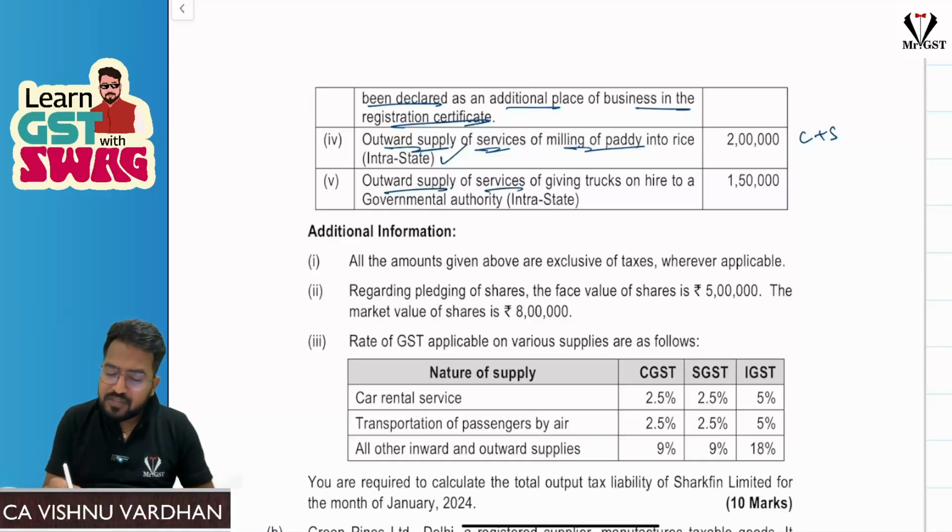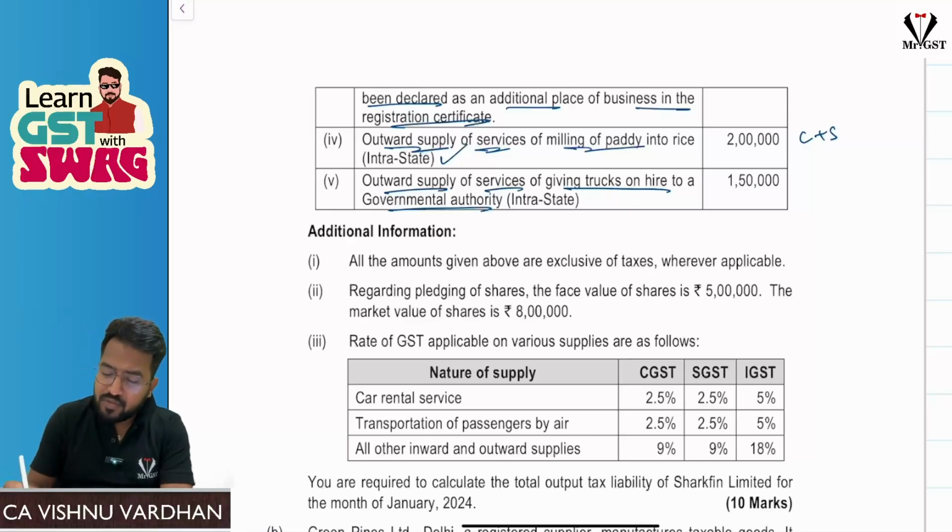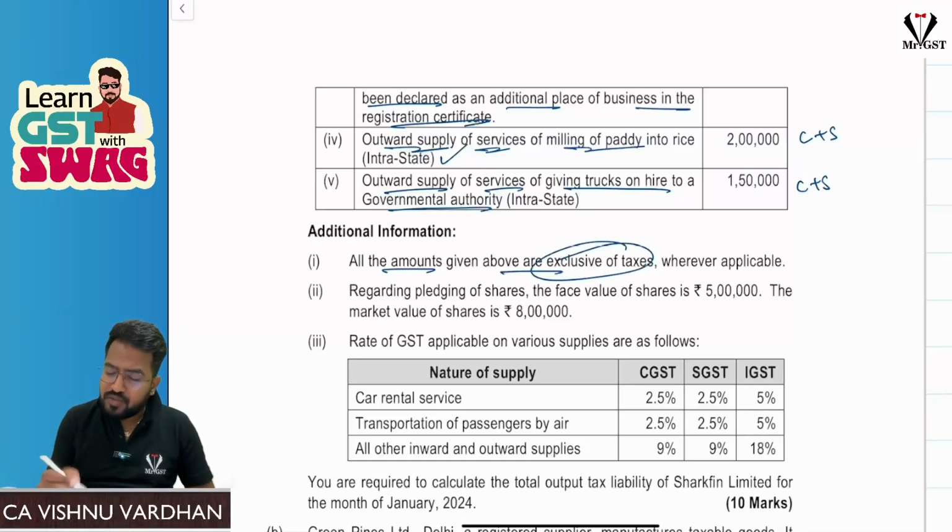Outward supply of services of giving trucks on hire to a governmental authority. If you see in exemptions, giving trucks to GTA is exempt. Giving an electric vehicle with greater than 12 passenger seating capacity to a local authority is exempt. But here, trucks to a local authority, the governmental authority. Sir, giving trucks on hire to a governmental authority is nowhere exempt. So this is very much taxable. So we will charge CGST plus SGST. All the amounts given above are exclusive of taxes.